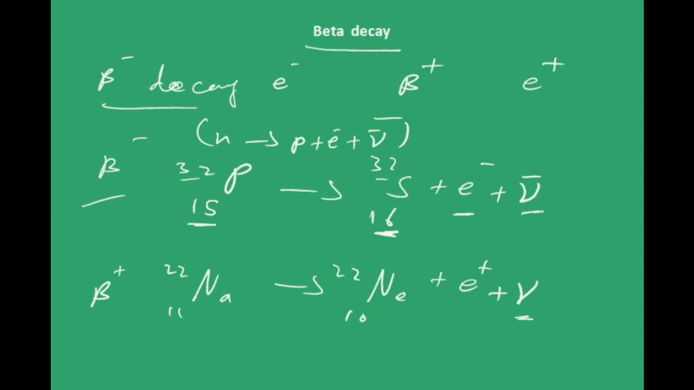And similarly, beta plus can be represented in this way. A proton gives rise to a neutron and a positron. Here the charge is +1. Here also the charge is +1. Of course, to balance the spin, you have a neutrino here.